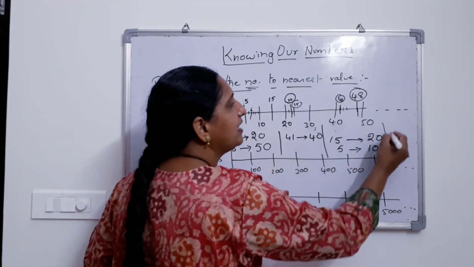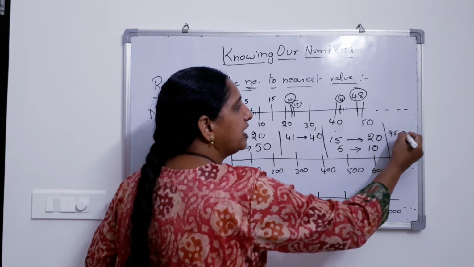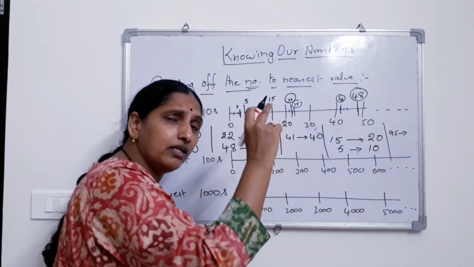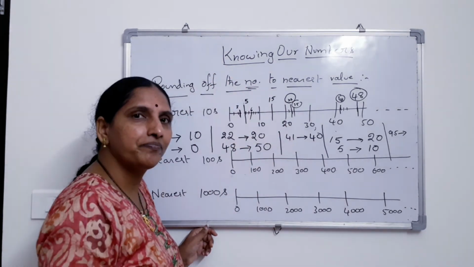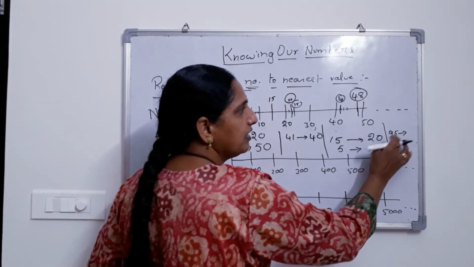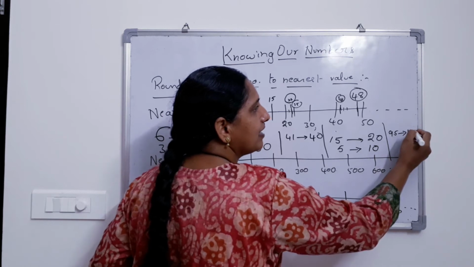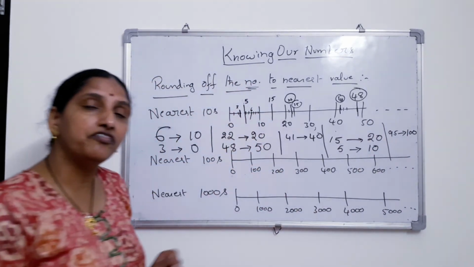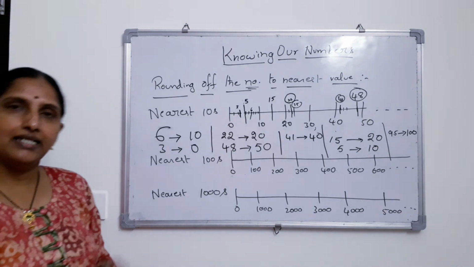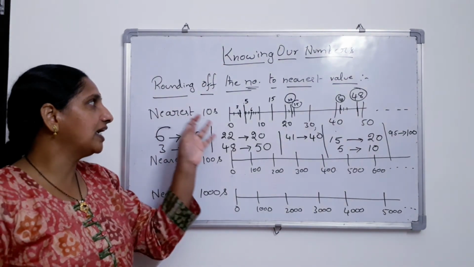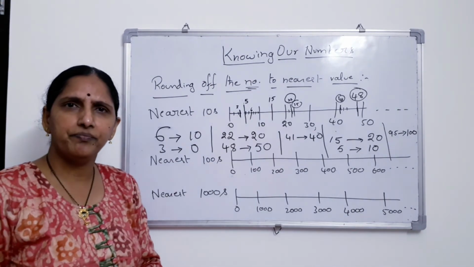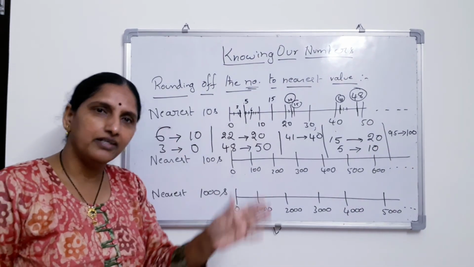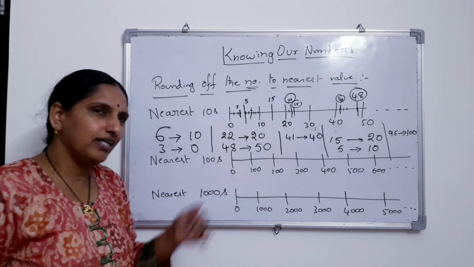Right, let me take 95. 95 is exactly between, come on say what and what? 90 and 100. And it is exactly between them and we move towards 100. So we round it off to 100. Clear, children? This is how you are going to round a number to the nearest tens. Right. Now we are going ahead.